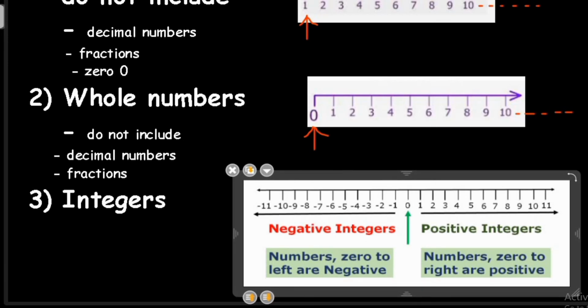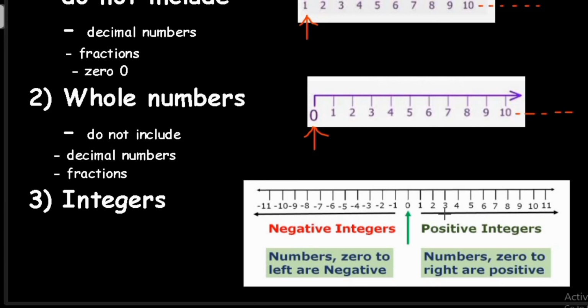Over here you can see that there are positive integers and there are negative integers. Negative integers, they start with minus. All numbers, as you can see on your left hand side, are negative numbers, and all numbers that you see on your right hand side are positive numbers, meaning they may or may not have a plus sign, but they are all positive. So the numbers from 0 to the left are negative and numbers from 0 to the right are all positive numbers.